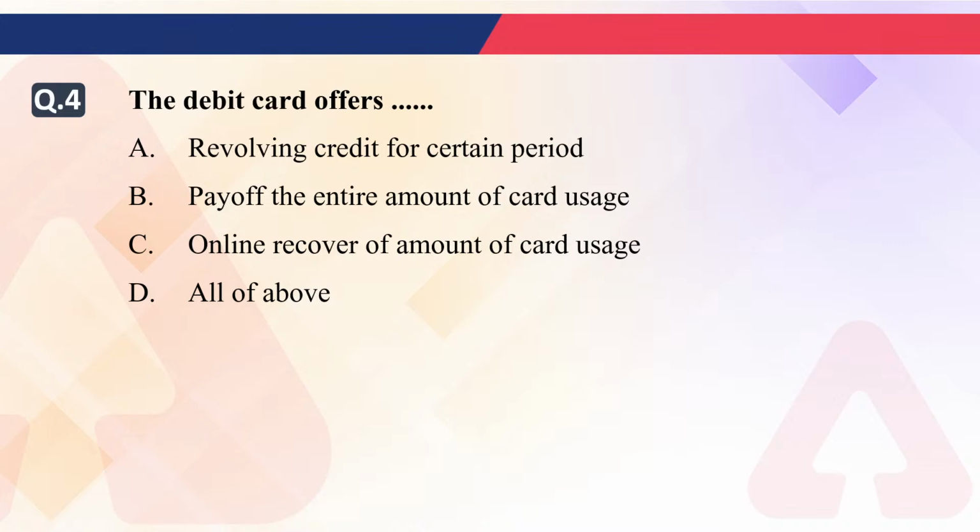Which of the following will be offered by the debit card? You are getting option B and D.